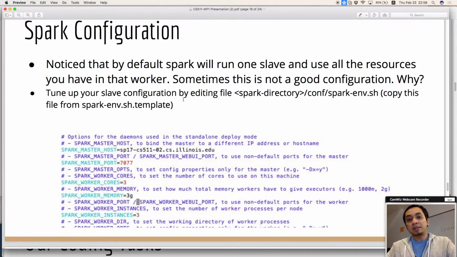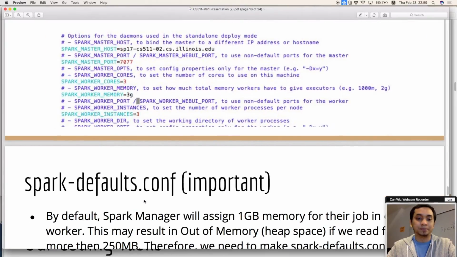Because we want to simulate 3 workers and 1 manager in one server, we need to configure spark-env.sh. So we add the Spark worker instances setting here. We set it to 3 to run 3 workers, and for each worker we assign 3 GB of memory.